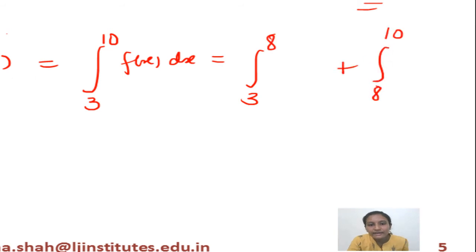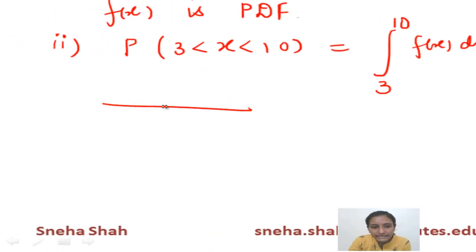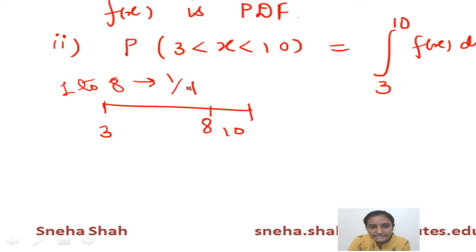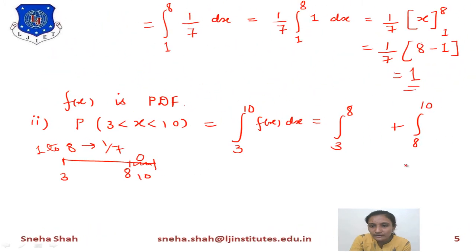Why have I split this term into two parts? Because the value of f of x is given for the range 1 to 8 as 1 by 7, otherwise its value equals 0. So for 8 to 10 the function equals 0, and for 3 to 8 we take 1 by 7 dx instead of f of x.